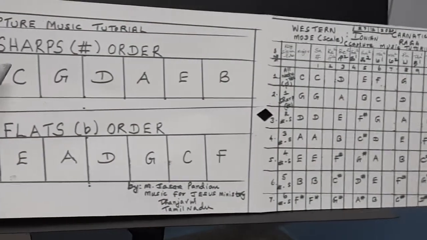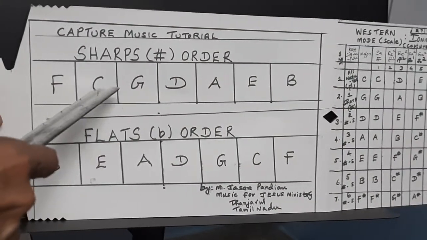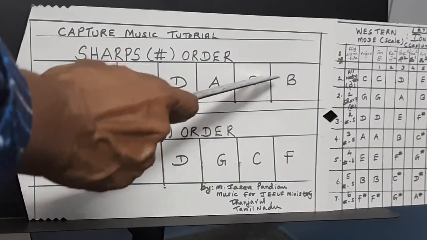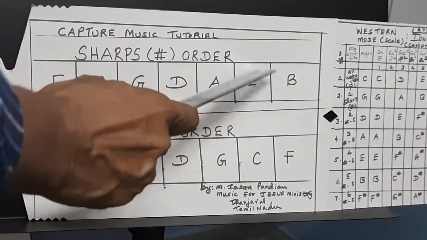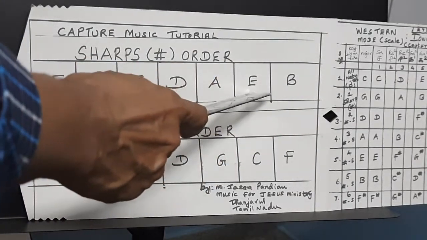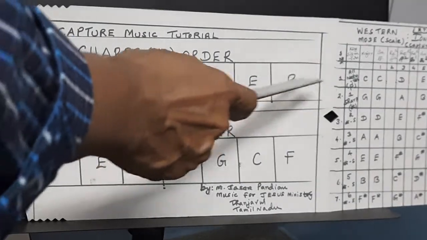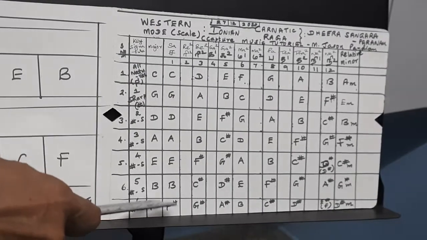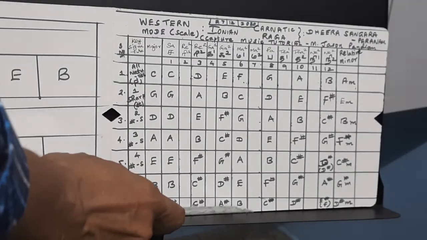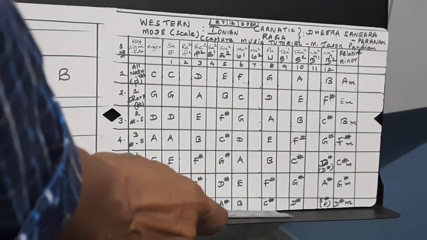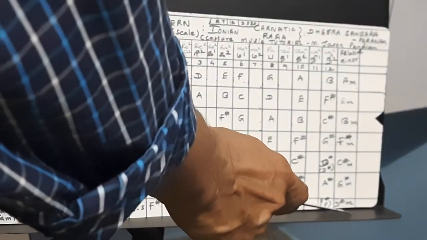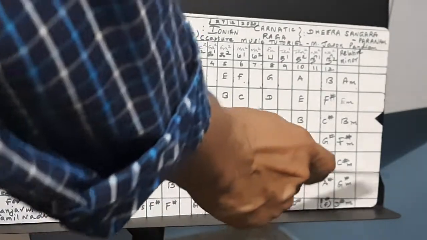Last one is F, C, G, D, A, E. E always doesn't have a sharp. After E in ascending order, F will come, so we have to play the F key. See here, it's called F sharp major. F sharp, G sharp, A sharp, B, C sharp, D sharp, E sharp. You have to play F. Relative minor is D sharp minor.